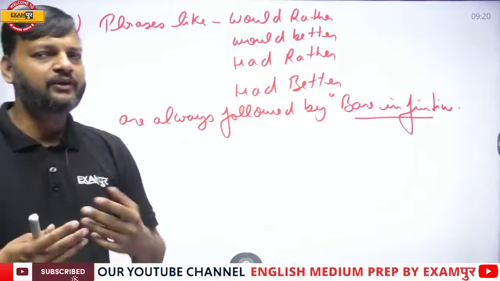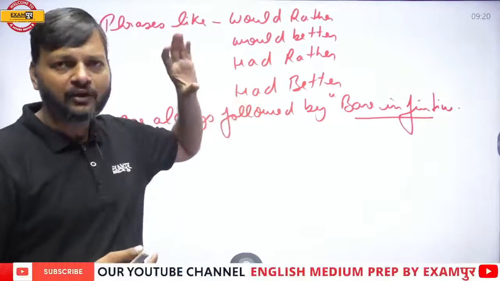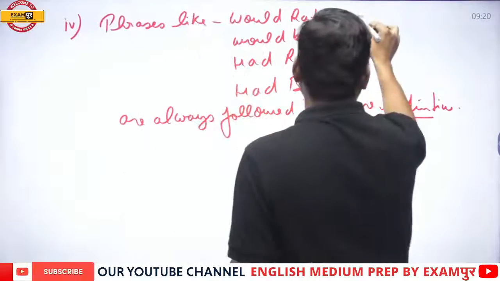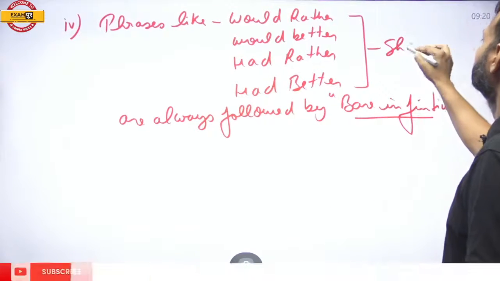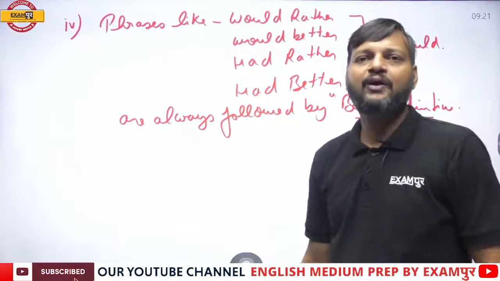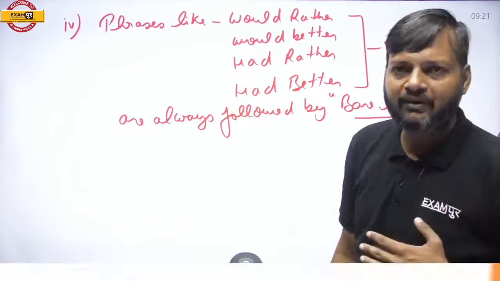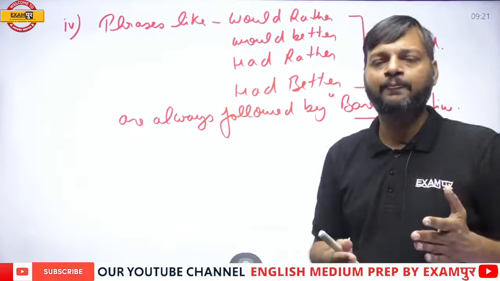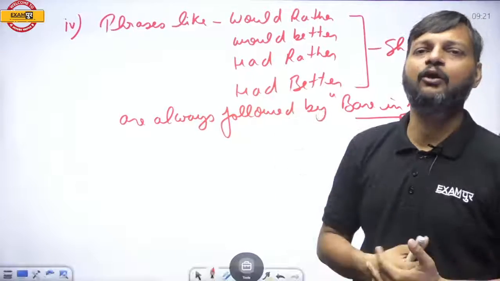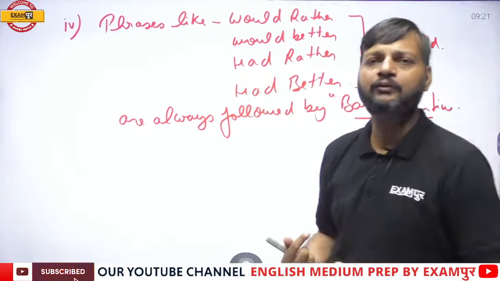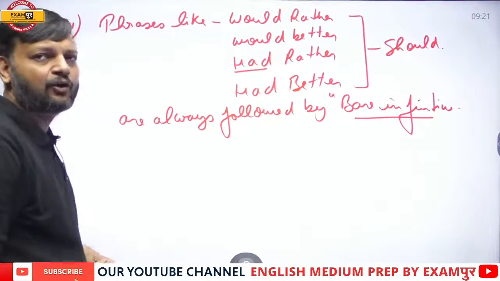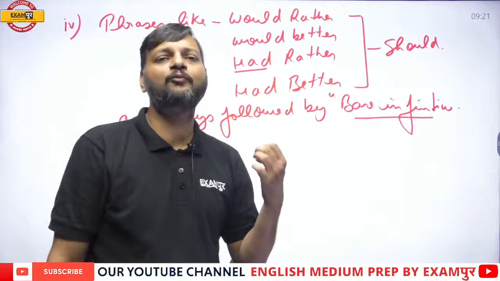Now, students often ask me, sir, what is the meaning of these phrases? So these phrases have a similar meaning. All these phrases mean should. Whenever we advise someone, we use should. And to advise someone, in place of should, these phrases can also be used. But what is the confusion? The confusion is here we have had, and normally in past perfect tense had is followed by third form.